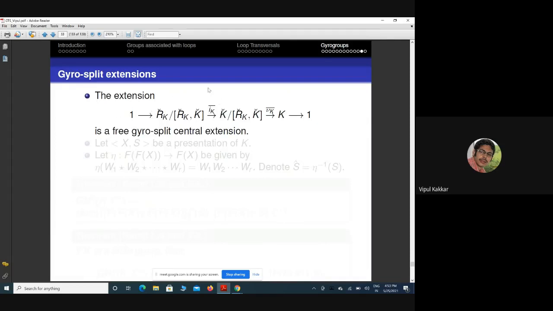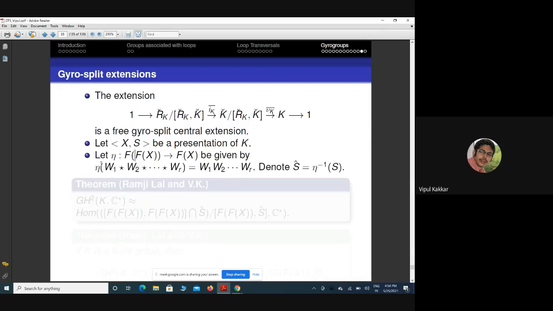Now if we take this, one can check that this is the free gyro split central extension. If we start with any presentation of K, and take eta to be the surjective homomorphism from the free group on X to K, the mapping is defined like this.